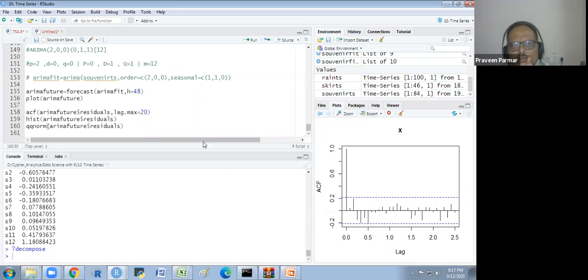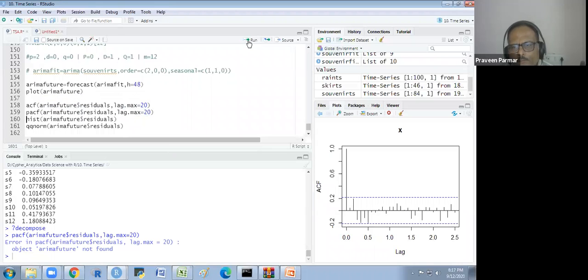If I talk about the PACF, I will show you the PACF for this.